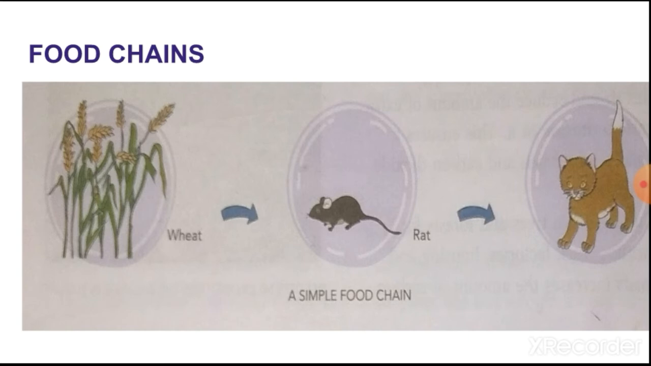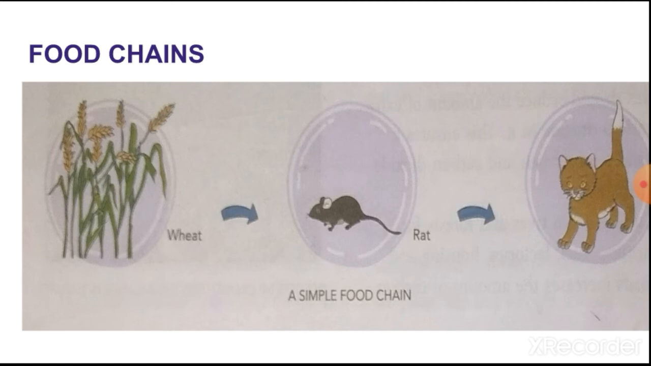The dependence of animals on plants for food directly or indirectly forms different food chains in nature. A food chain shows who eats whom in the environment. Here you have seen that rat eats wheat and cat eats rat. So how are they directly or indirectly dependent on each other? Cat is indirectly dependent on wheat, that is the green plant, and rat is directly dependent on wheat because rat eats wheat only. So this is the food chain.